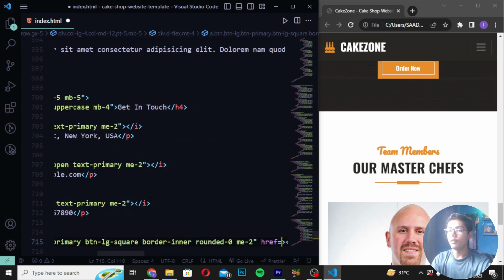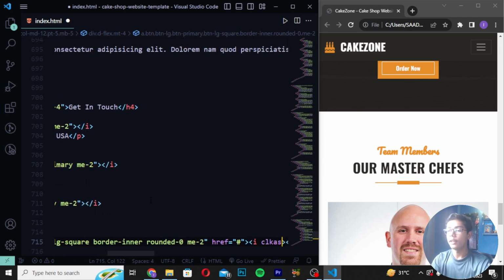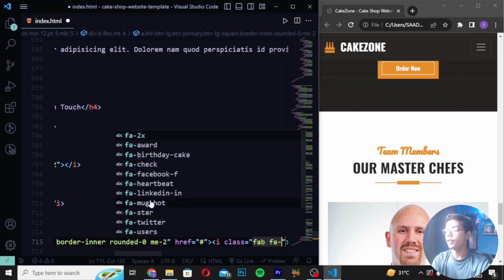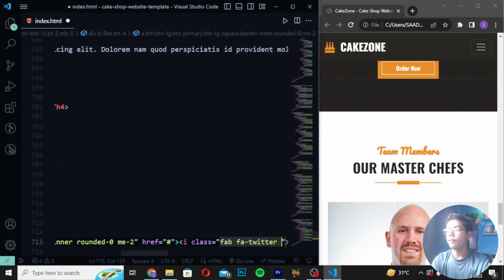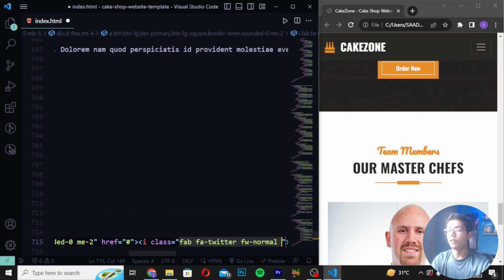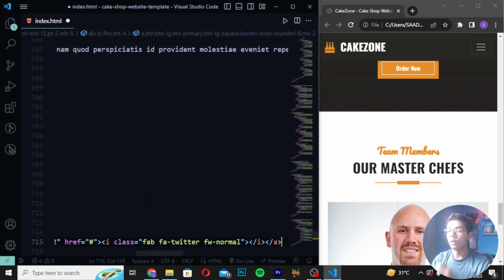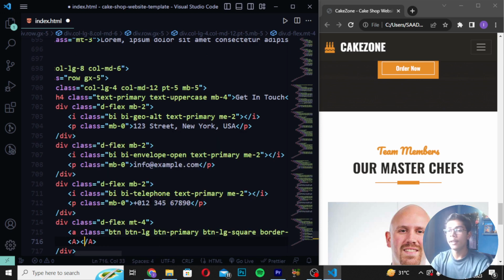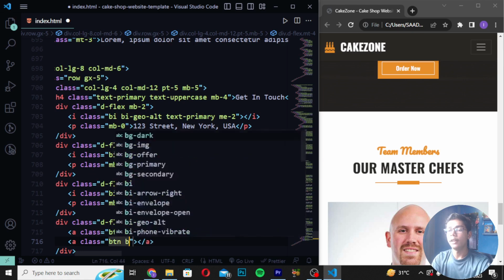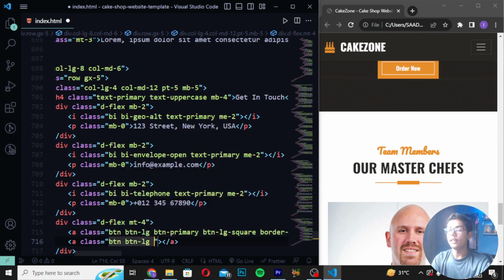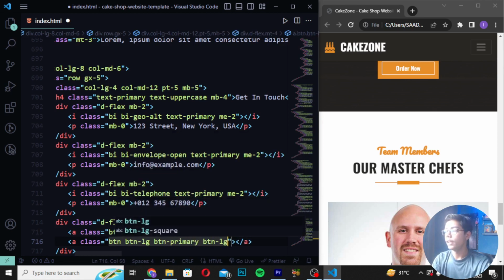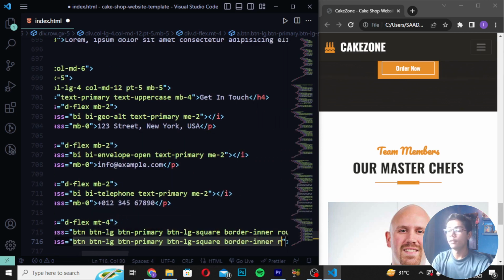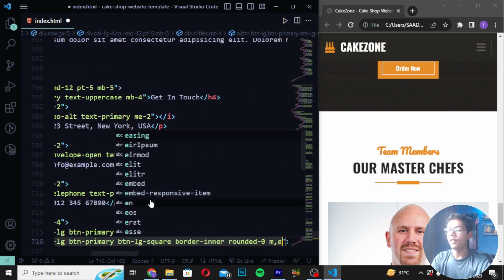Now when you return this, you have to create href, and then write an i tag with class fab fa-twitter, and then fw-normal. Then move down, and I will be writing another a tag with class btn btn-lg-primary btn-lg btn-lg-square. Then create border-inner rounded-0 and me2.